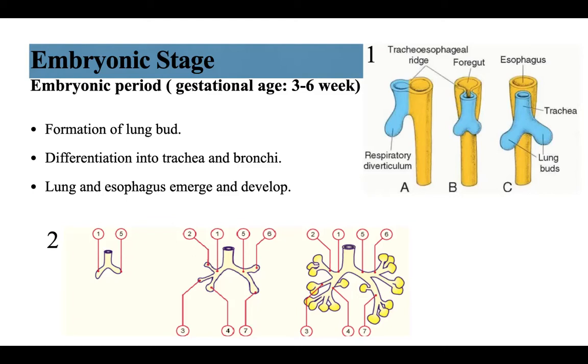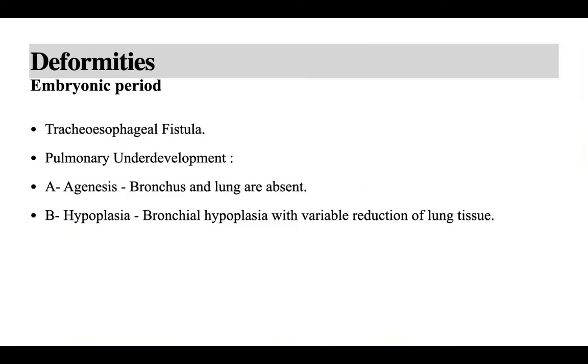This takes me to one of the deformities that occur at the embryonic stage, which is tracheoesophageal fistula, which is incomplete separation of the esophagus and the trachea by the tracheoesophageal septum.